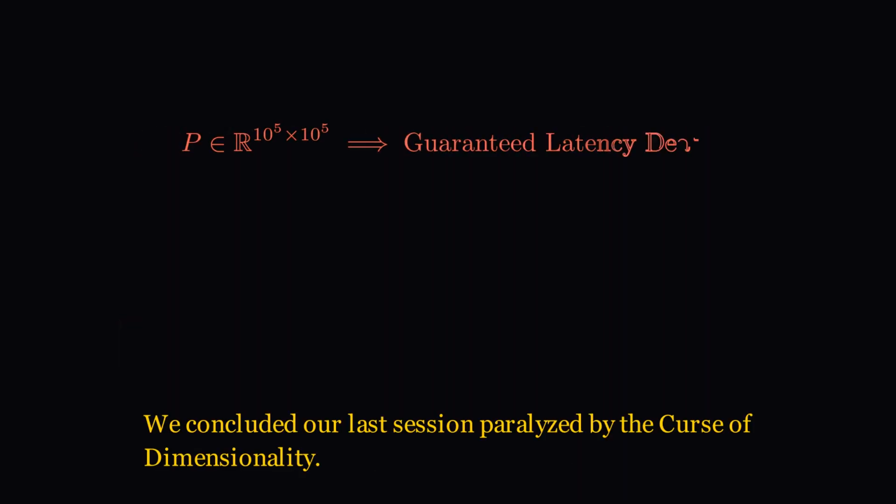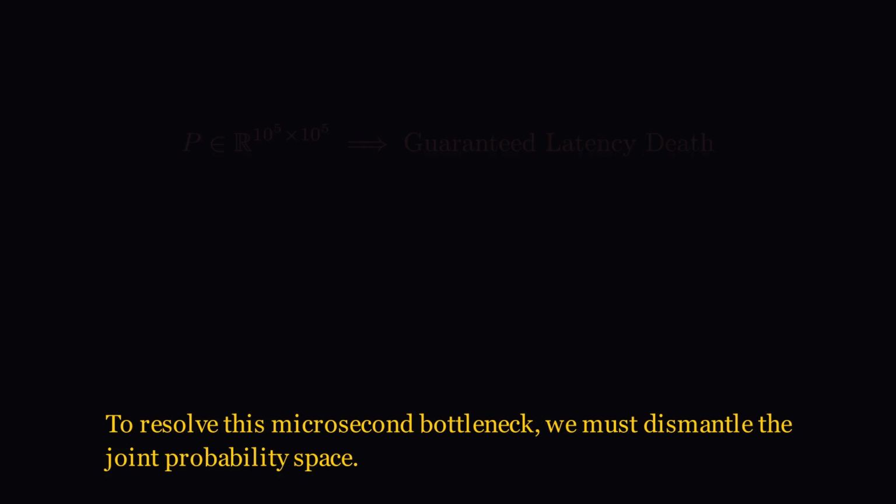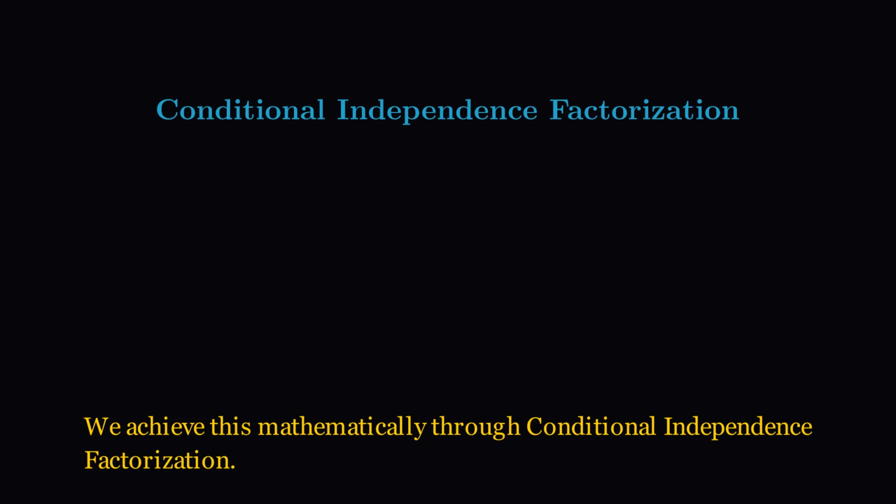We concluded our last session paralyzed by the curse of dimensionality. A 10 billion element transition matrix is computationally lethal for any matching engine. To resolve this microsecond bottleneck, we must dismantle the joint probability space. We achieve this mathematically through conditional independence factorization.